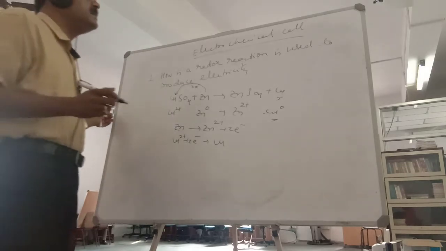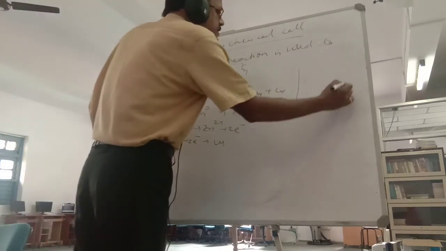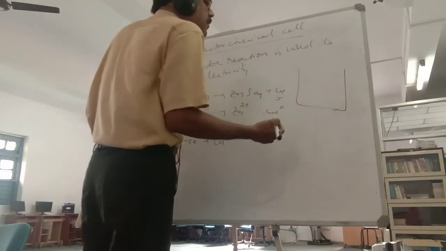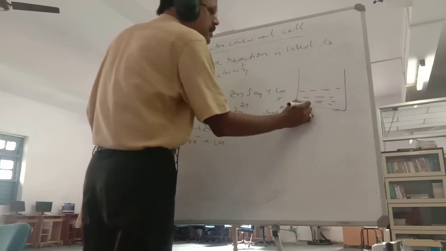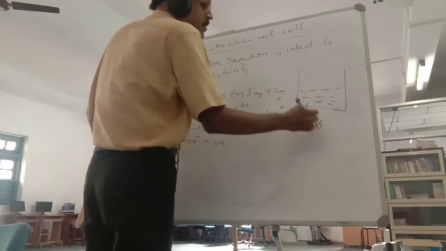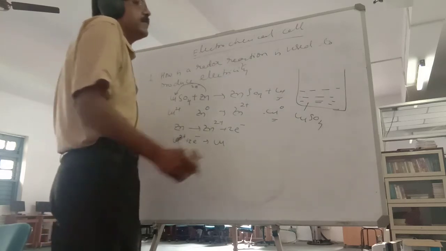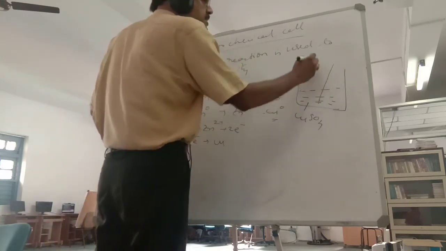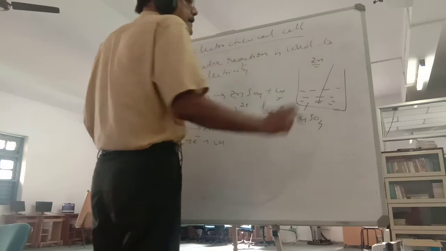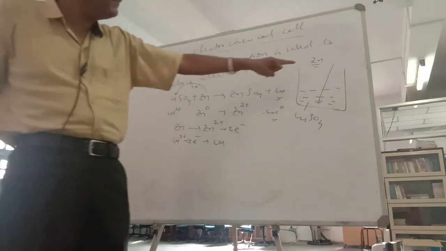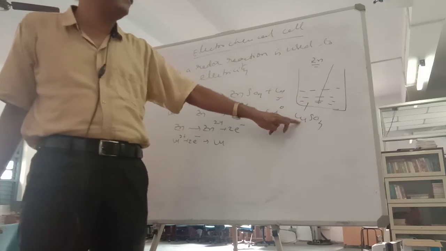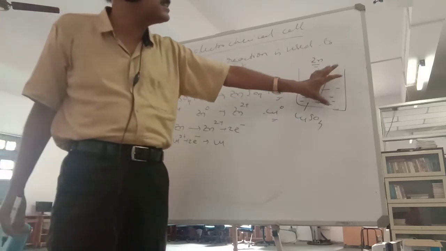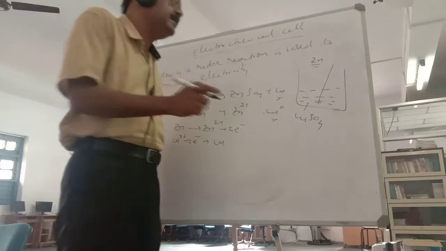Now, this redox reaction, we call it a direct redox reaction. Direct redox reaction means, for example, this is copper sulfate, and in this you put a zinc rod. If you put a zinc rod, what will happen? The electrons will transfer from zinc to copper directly, within the same vessel, in this beaker only.